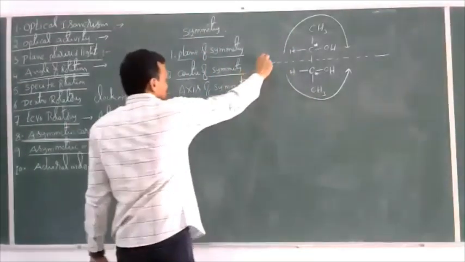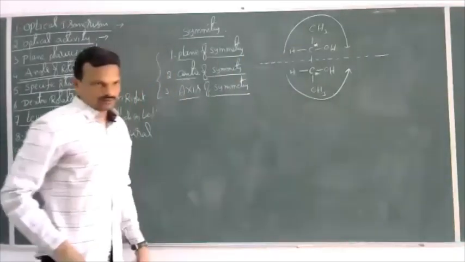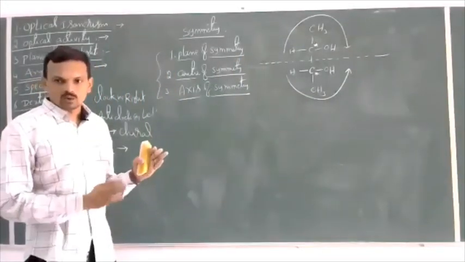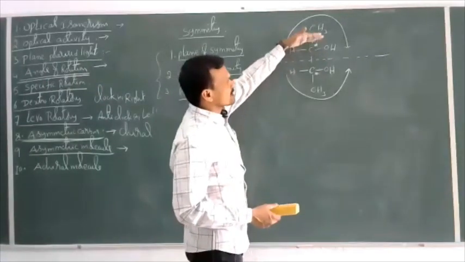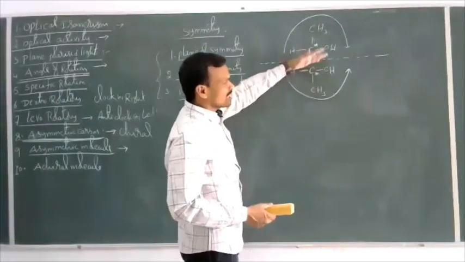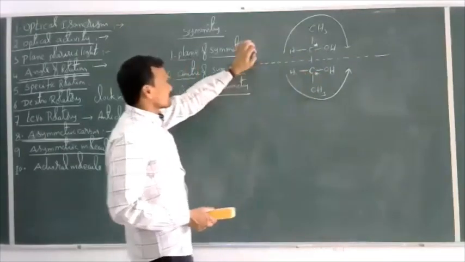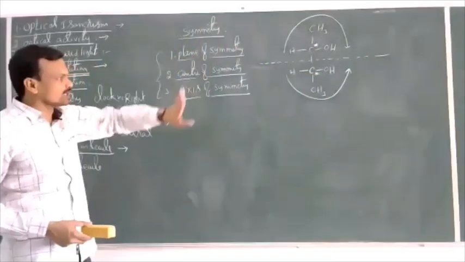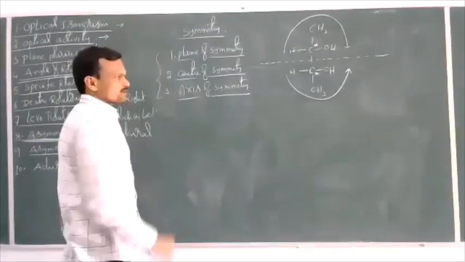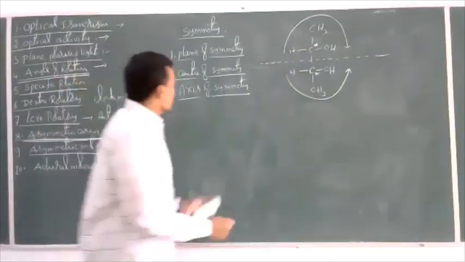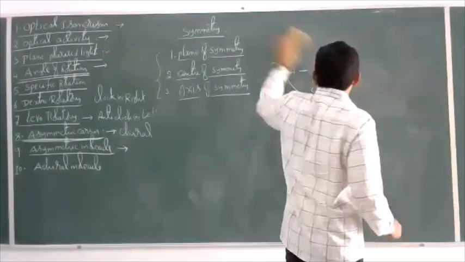So this is called a plane of symmetry. If you divide a molecule into two equal parts with respect to a plane, then one half of the molecule is exactly the mirror image of the other half, and that is optically inactive. That is called a symmetric molecule, not an asymmetric molecule. This is one type of symmetry, called plane of symmetry. Now come to the second type of symmetry.